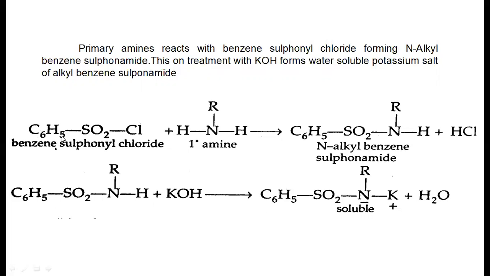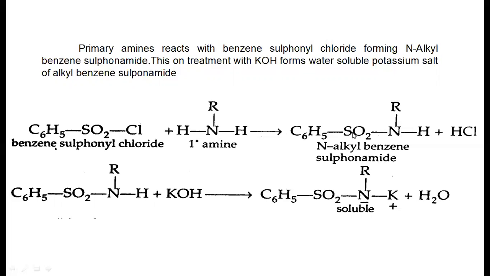This is benzene sulfonyl chloride. This compound is called the Hinsberg reagent. When this Hinsberg reagent reacts with a primary amine, Cl minus from here and H plus from this compound are liberated as HCl. So here it produces the N-alkyl benzene sulfonamide, because the S double bond O, NH link is called a sulfonamide. Generally, the C double bond O, NH linkage is called an amide linkage.